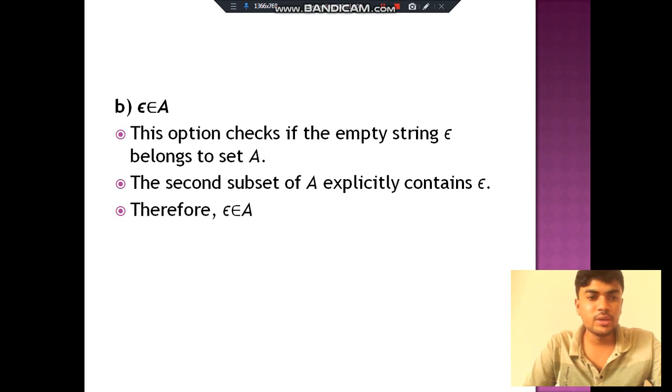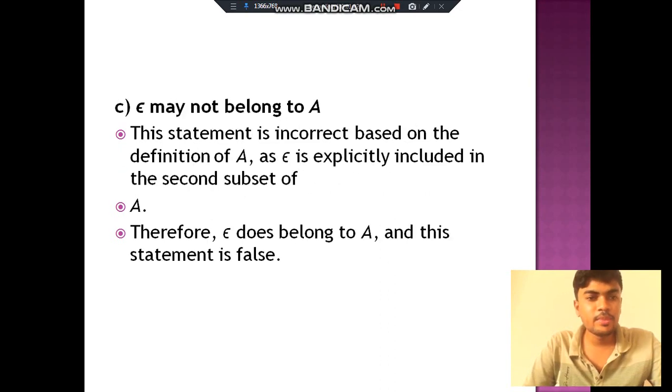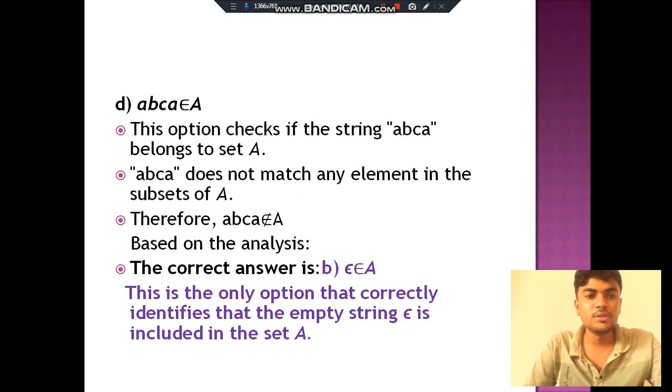Epsilon belongs to A. This option checks if the string epsilon belongs to set A. The second subset of A explicitly contains epsilon. Therefore, epsilon belongs to A. Epsilon may not belong to A. This statement is incorrect. Based on the definition of A, epsilon is explicitly included in the second subset of A. Therefore, this statement is false.